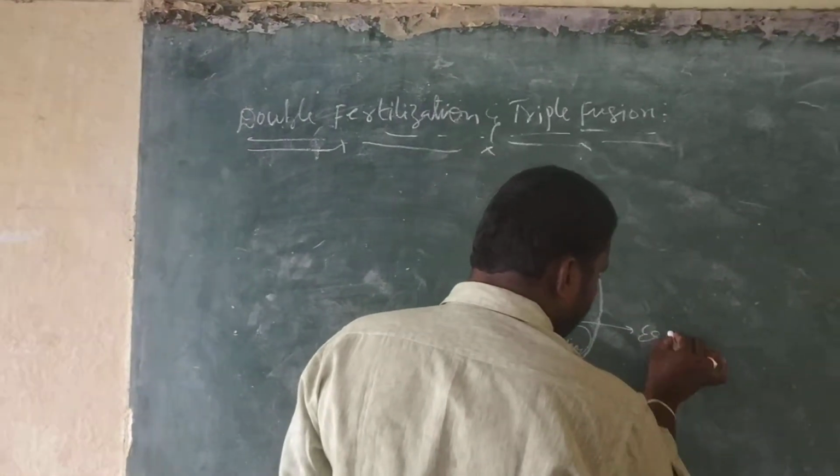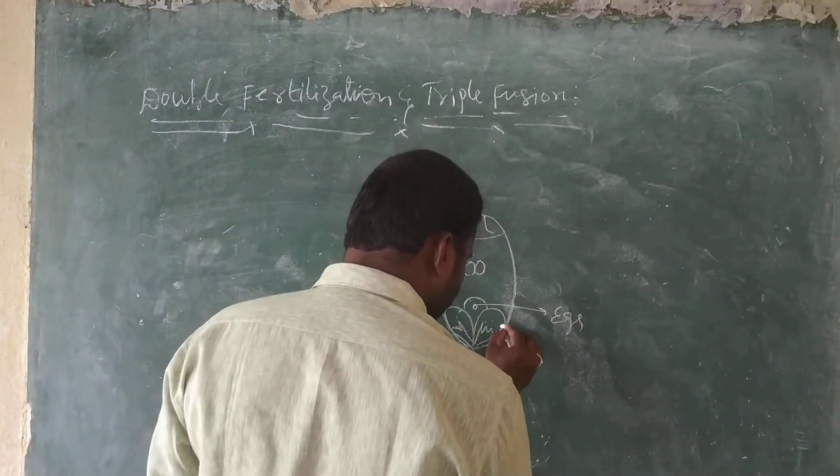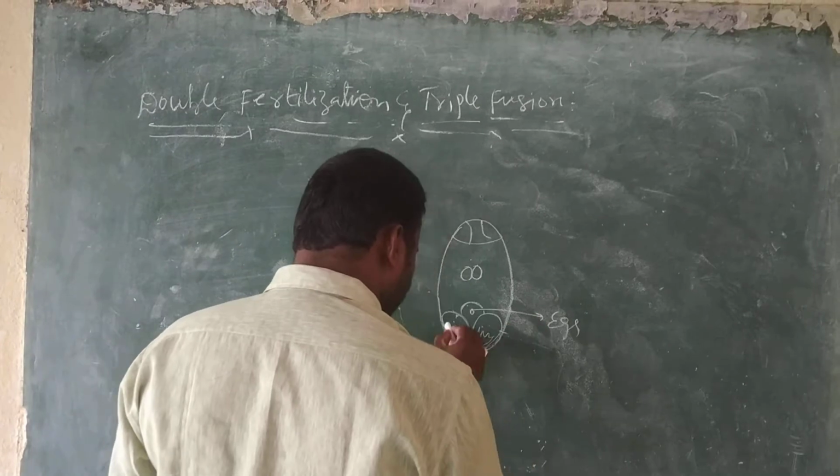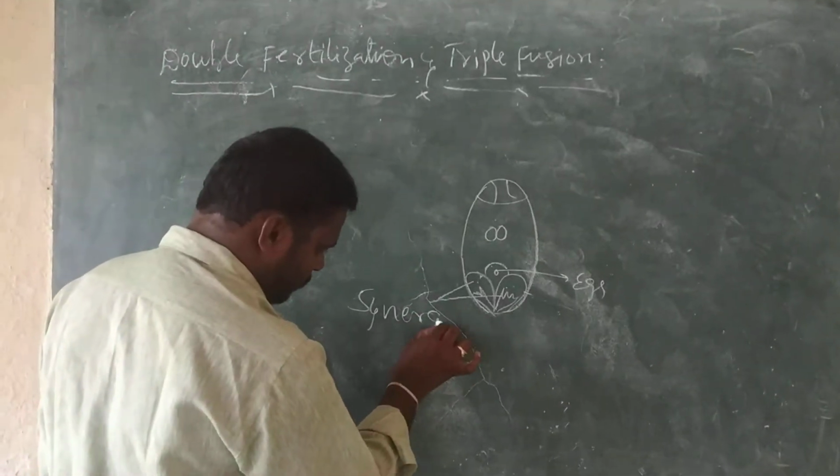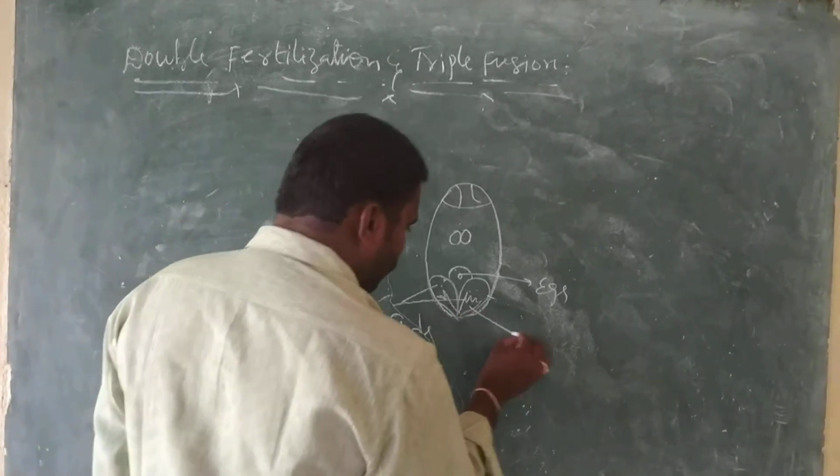This is the egg, and two are synergids, filiform apparatus.